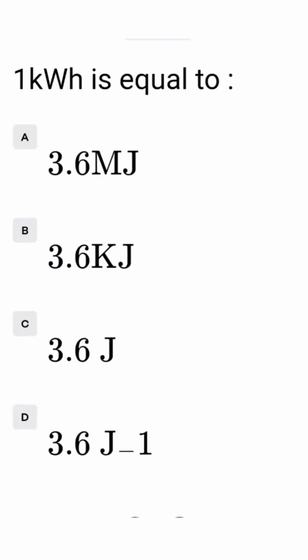1 kilowatt hour is equal to A 3.6 million joule, B 3.6 kilojoule, C 3.6 joule, D 3.6 per joule. The correct answer is 3.6 million joule. That is option A. So we tick option A.